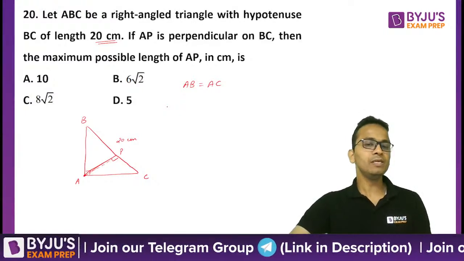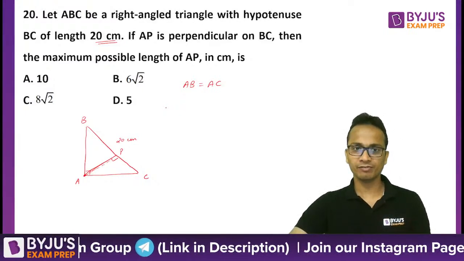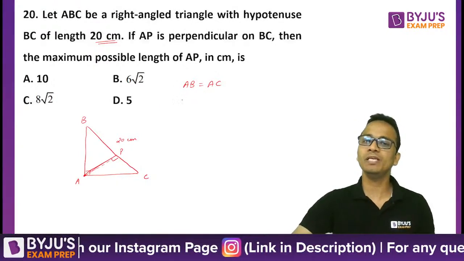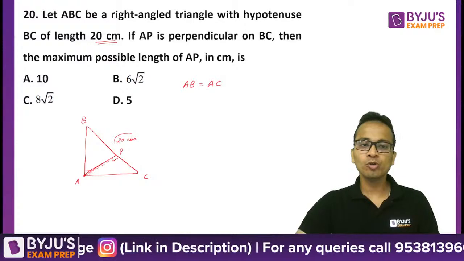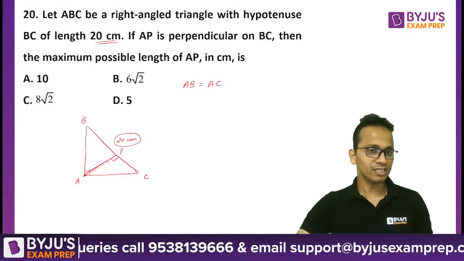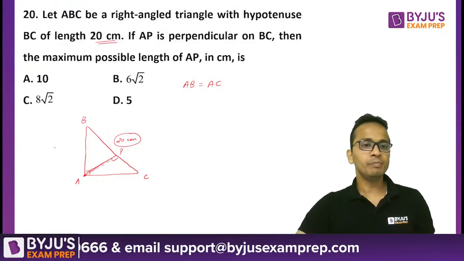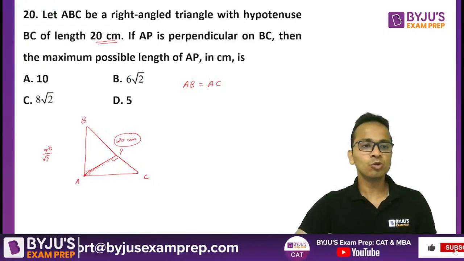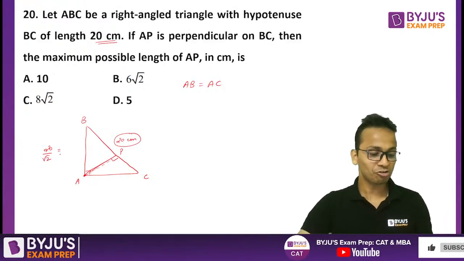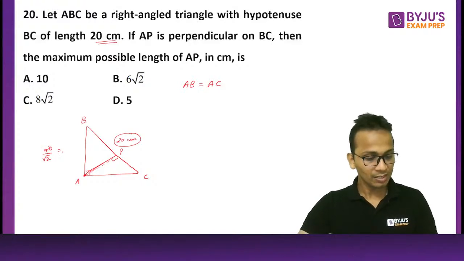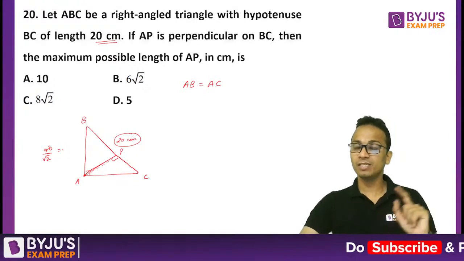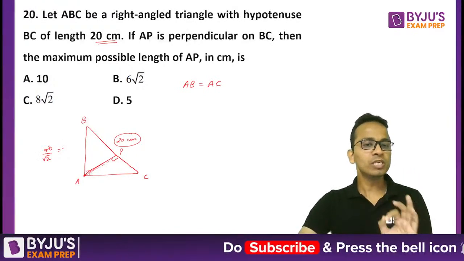So the length of AP will be maximum only if AB and AC are equal. So hypotenuse is 20 centimeters and we know that AB and AC are equal, so the length of each of them will be 20 upon under root 2. Again, this comes from the understanding of right angle triangles. Yes, Varun, Pythagorean triplets can be used, but this is not a question using Pythagorean triplets.